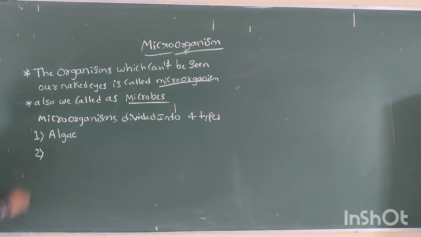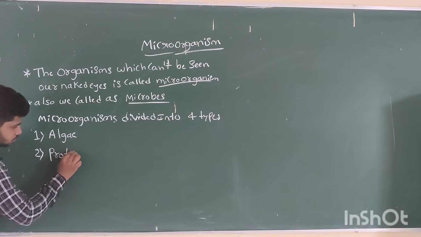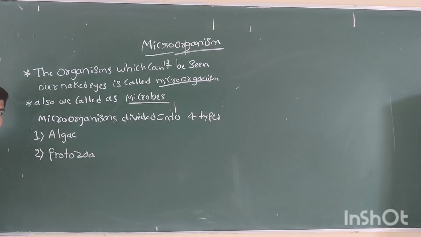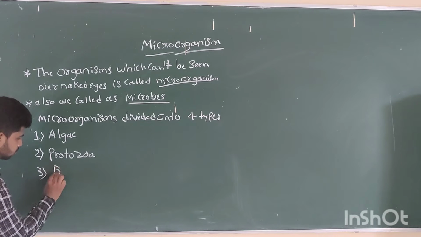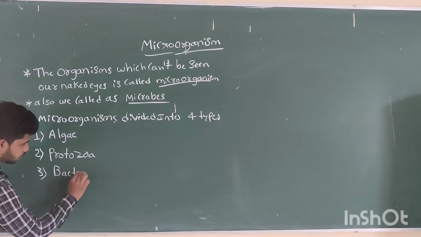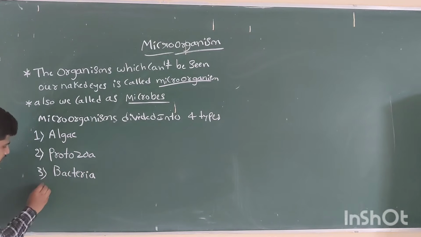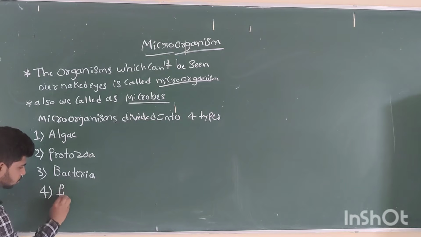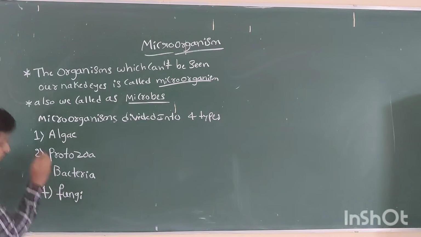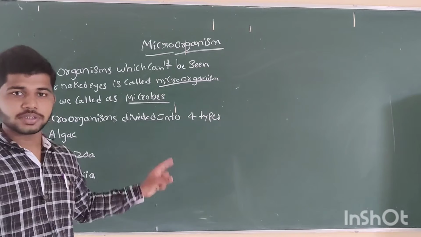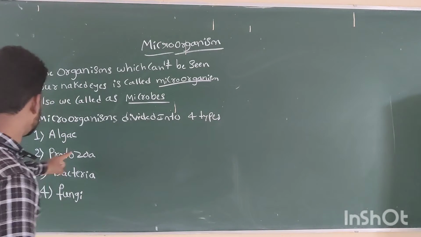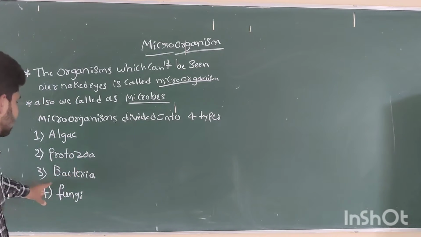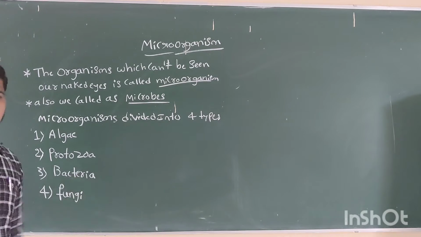Second one, protozoa. Third one, bacteria. Fourth one, fungi. The microorganisms are majorly divided into four types: first algae, second protozoa, third bacteria, fourth fungi.